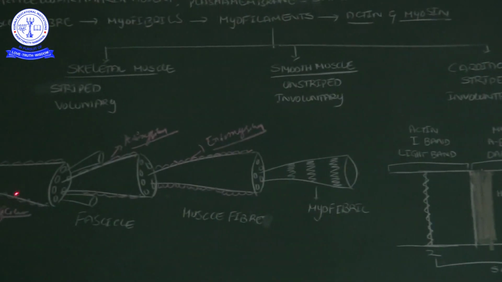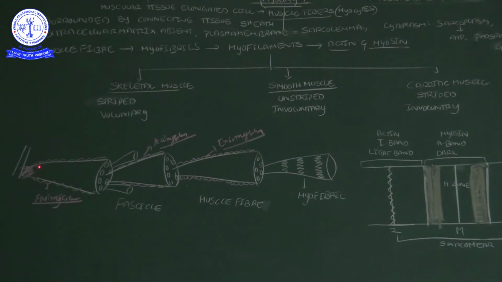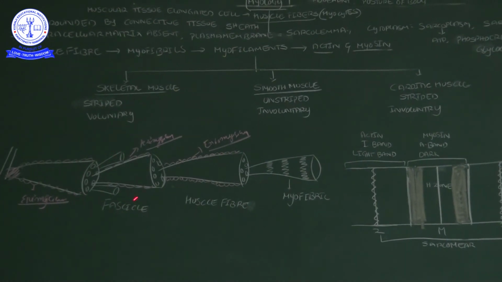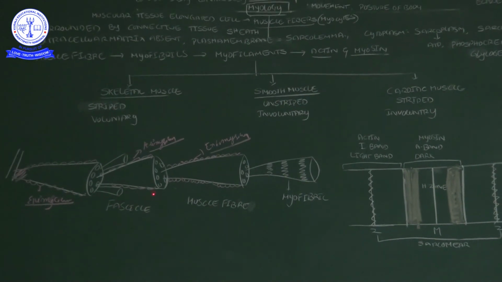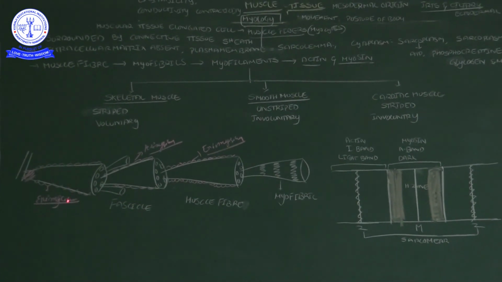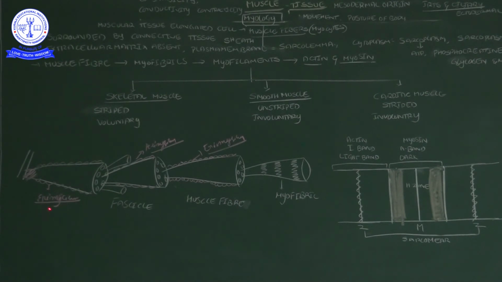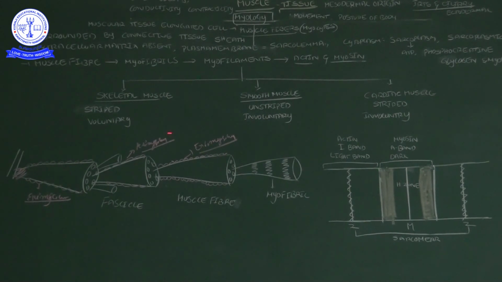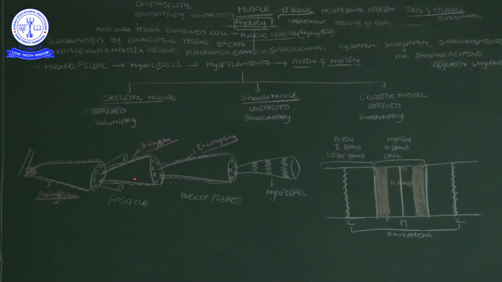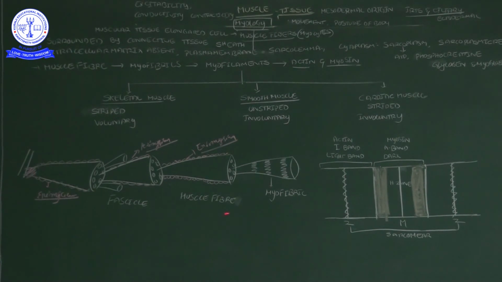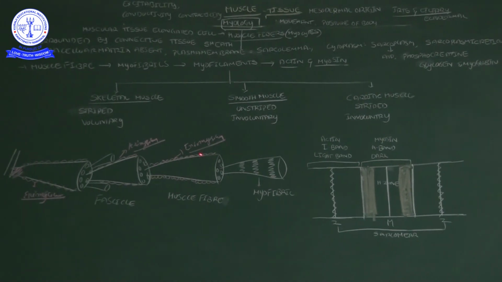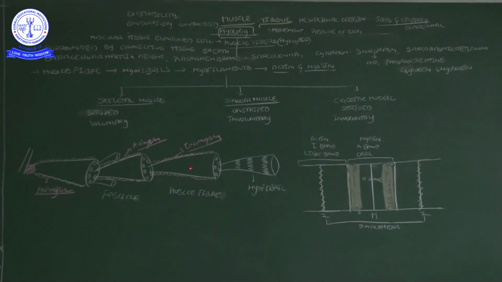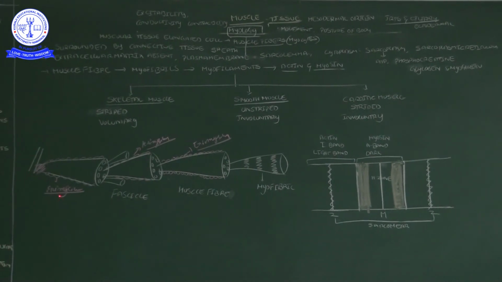One more time, I am telling this diagrammatic explanation. This is the muscle. That muscle is covered by the epimysium. Muscle bundles are made up of fascicles. A number of fascicles combined will form the muscle bundles. That muscle bundle is covered by the epimysium. If you take one fascicle, that fascicle is covered by the perimysium. In the fascicle there are muscle fibers. Those muscle fibers are covered with the help of the endomysium. Endo means inside, the inside layer. Peri means second, epi means outer.